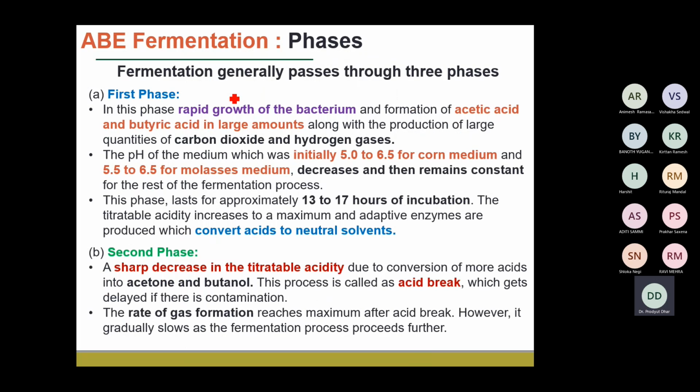So in the first phase, if you look, there is a rapid growth of the bacteria with the formation of the acetic acid and butyric acid in large amounts. And along with that, during this stage also, there is a production of a large quantity of gases, which is the carbon dioxide and the hydrogen gas. And during this stage,